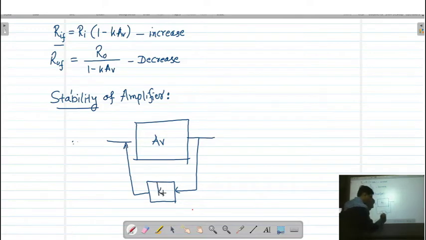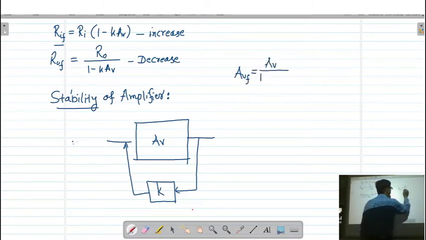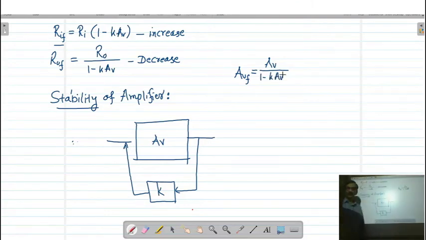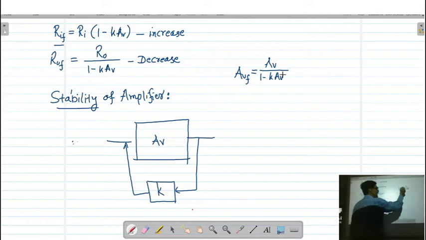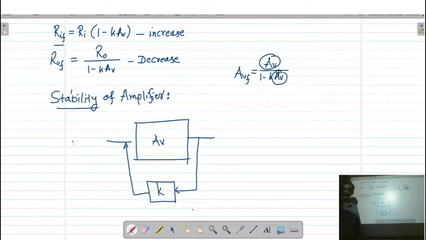Let us say my feedback factor is K, and for this kind of feedback amplifier, we have calculated the gain of the amplifier with feedback is given by AV upon 1 minus K into AV. So here you can see that the gain of the amplifier depends on the original gain of the amplifier.